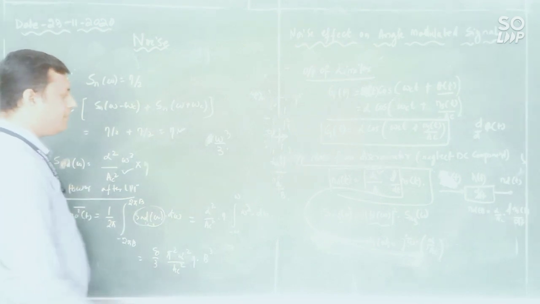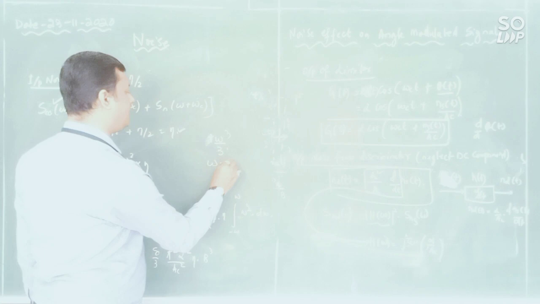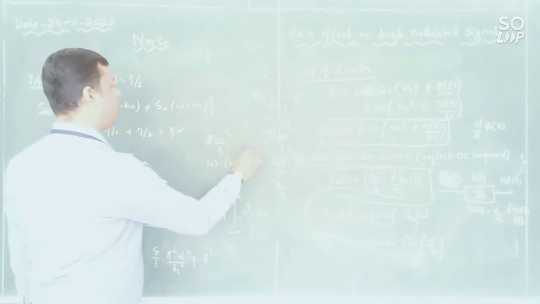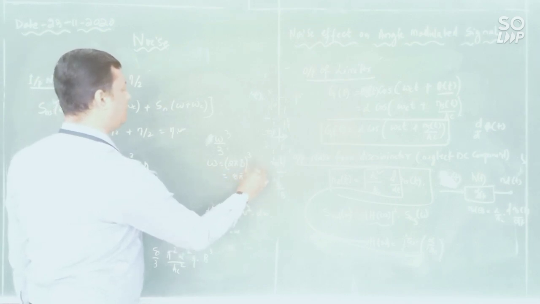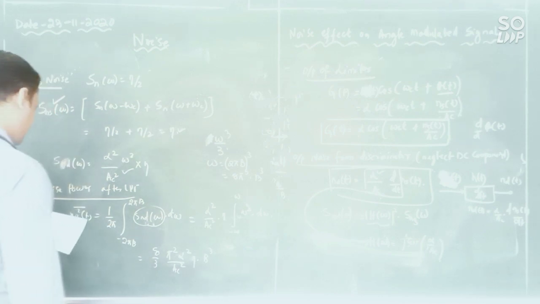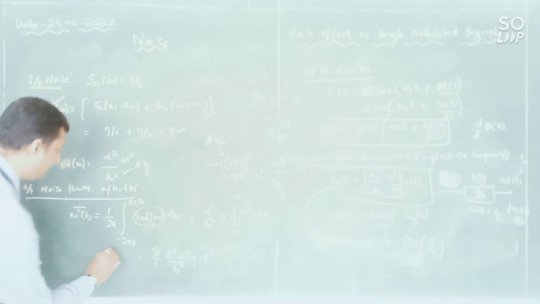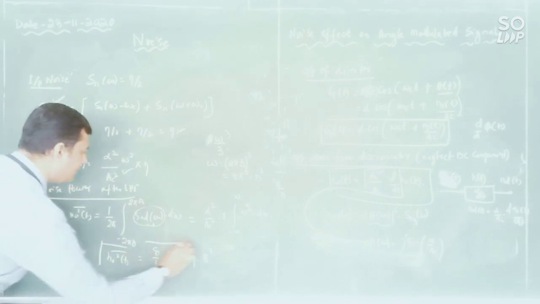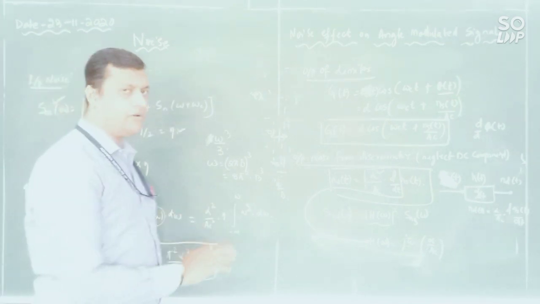Either you can write in terms of omega, where omega is equal to 2 pi b. If you take the cube of this, you will get 8 pi cube into b cube. So that I have written here. Done. So this is your output noise power, N0 square bar. The output signal power is also done, the output noise power is also done.